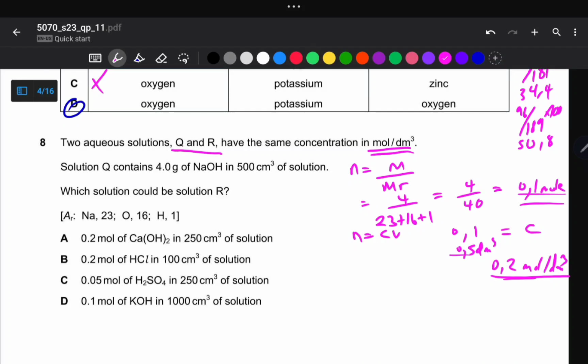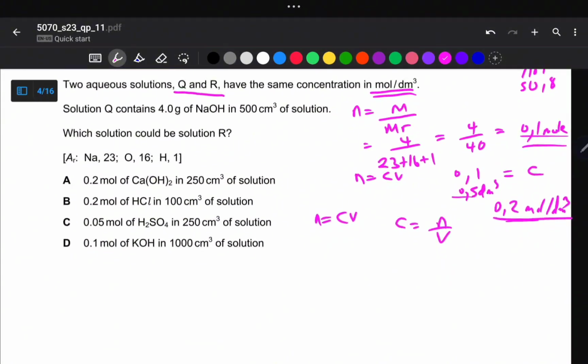So we want to calculate. We've got these options, option A, B, C, and D. So we want to calculate the concentration of each and every solution and find which solution has got the same concentration as that of solution Q. So we start with the solution in option A. So it's N is equal to CV, and then C is equal to N over V. We make C the subject of the formula.